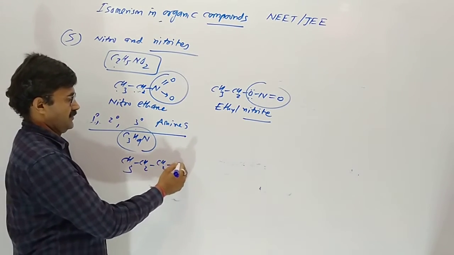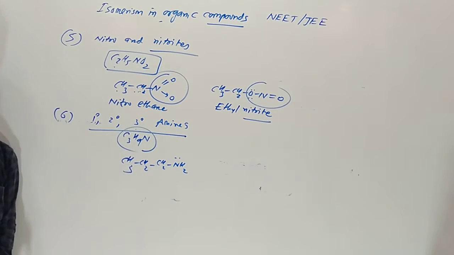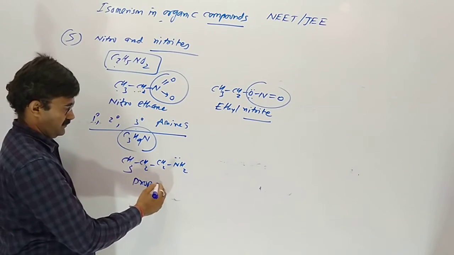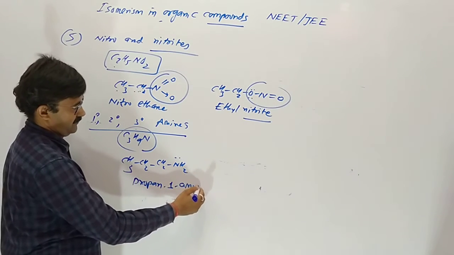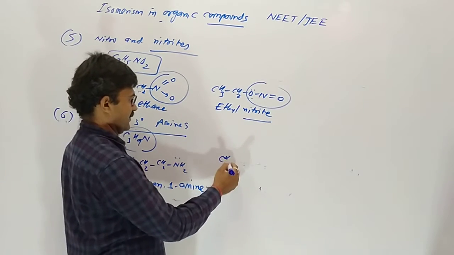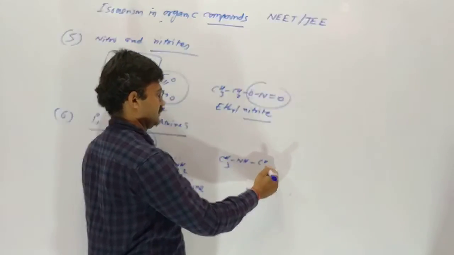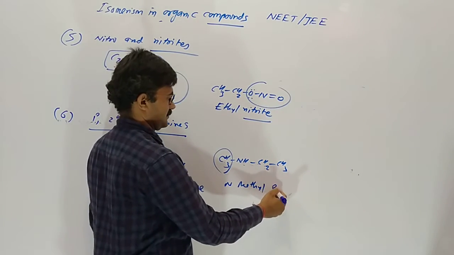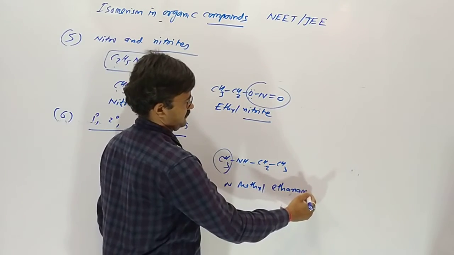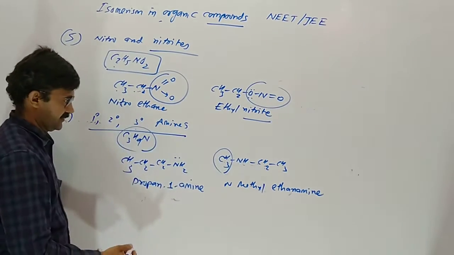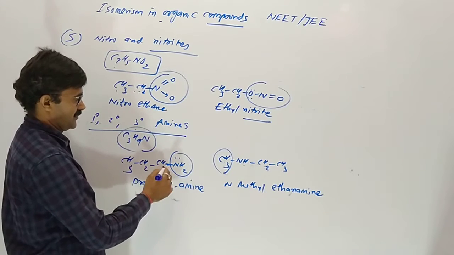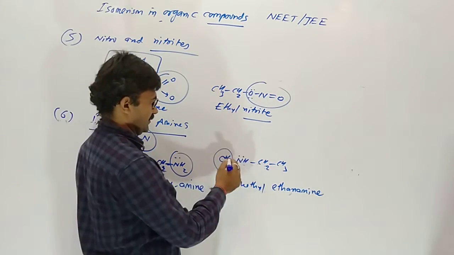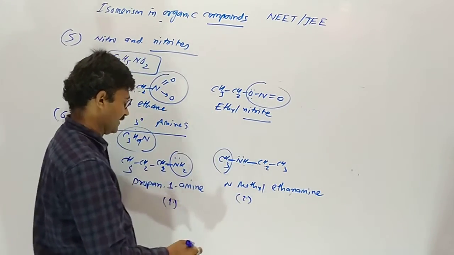First of all, propan-1-amine. The second one, N-methylethanamine. Here nitrogen is directly connected with one carbon, so primary. Here nitrogen is directly attached with two, so secondary.